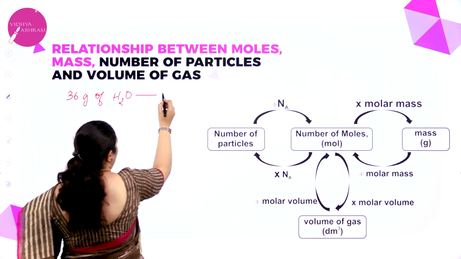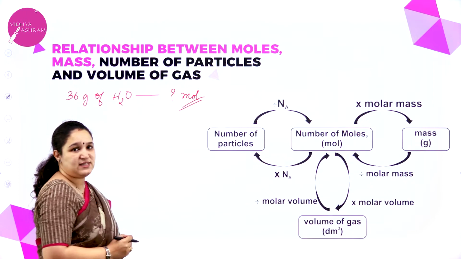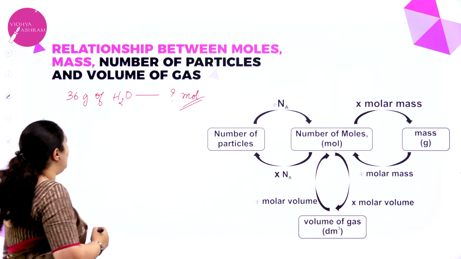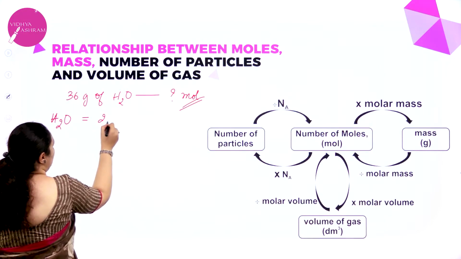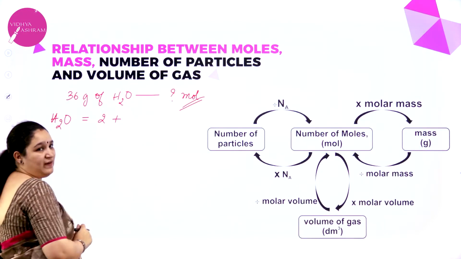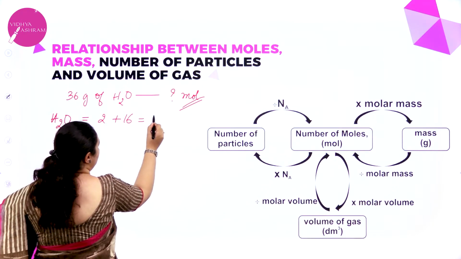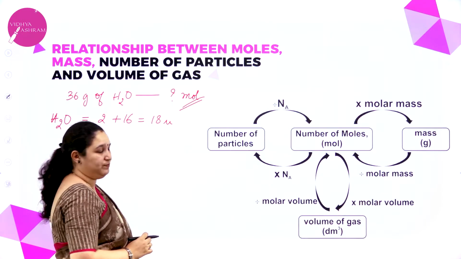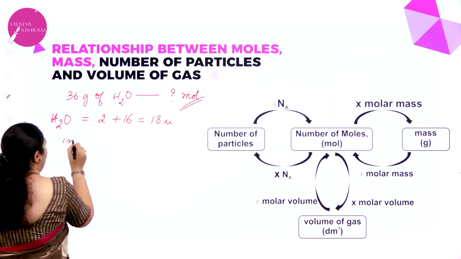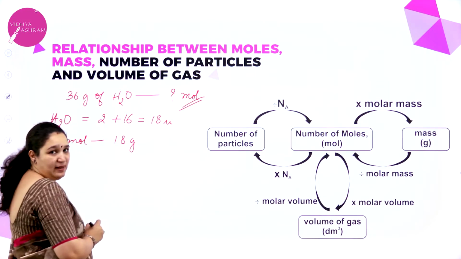I want to find out how many moles is 36 grams of water. What is the molar mass of water? The atomic mass of hydrogen, 1 into 2 is 2, plus 16 for oxygen, so it is 18, or 18 grams per mole. So 1 mole of water weighs 18 grams.